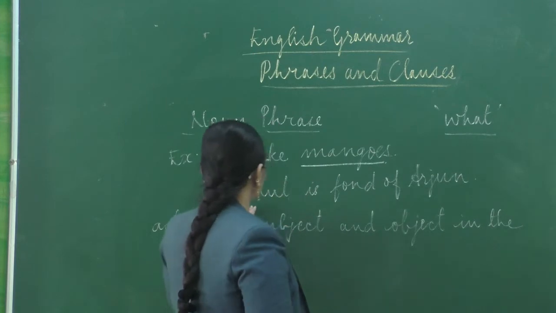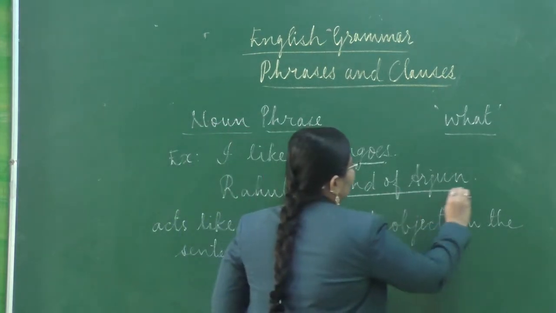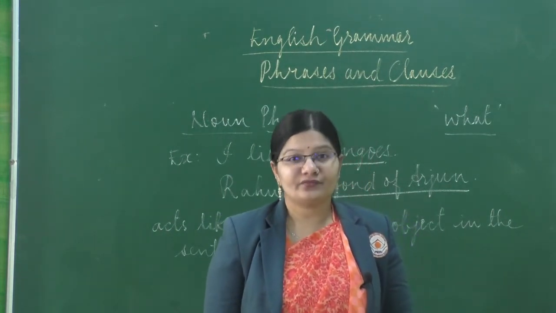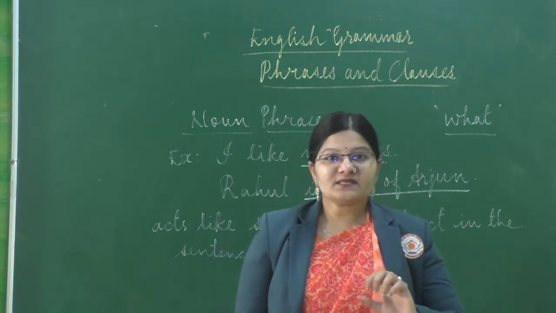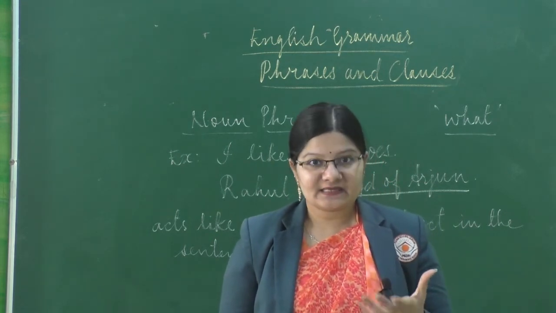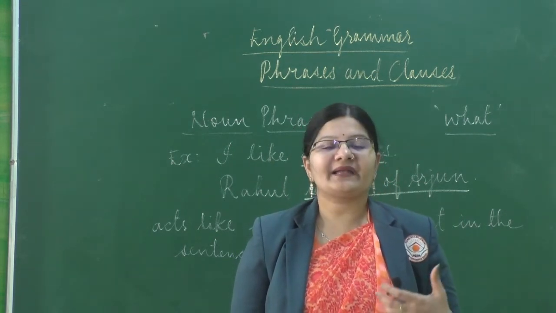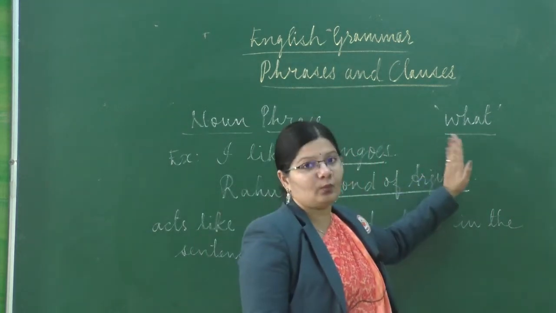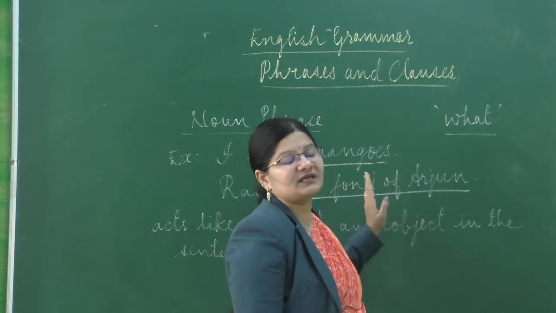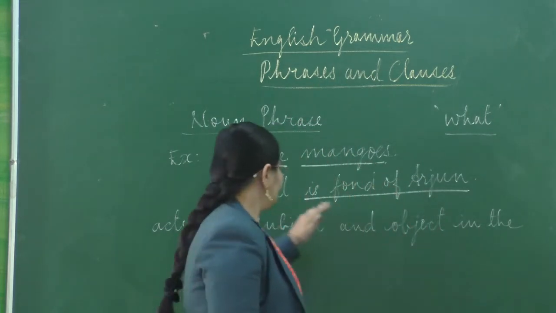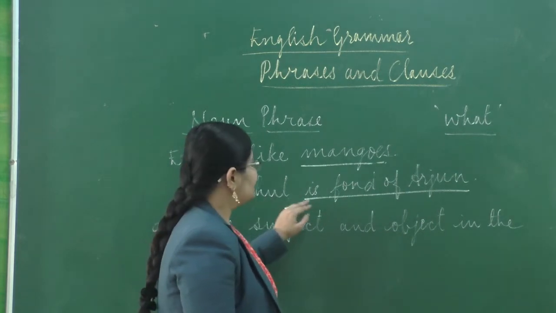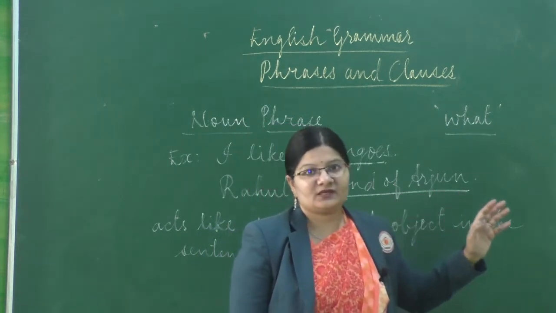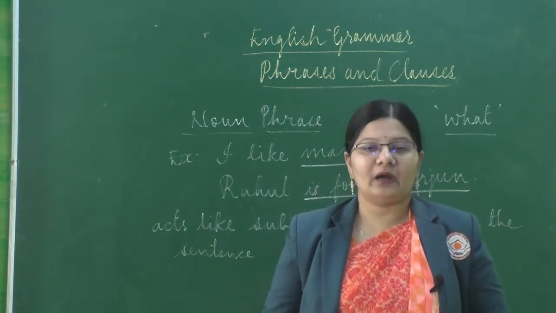And then here, Rahul is fond of Arjun. So this is the part of the sentence which is acting as a phrase. So sometimes this phrase can act as a subject or it can also act as an object in the sentence, and you can ask the question what, and whatever answer you get is the phrase. So the second example again, Rahul is fond of Arjun. What is Rahul fond of? He is fond of Arjun. So this part of the sentence is the noun phrase.